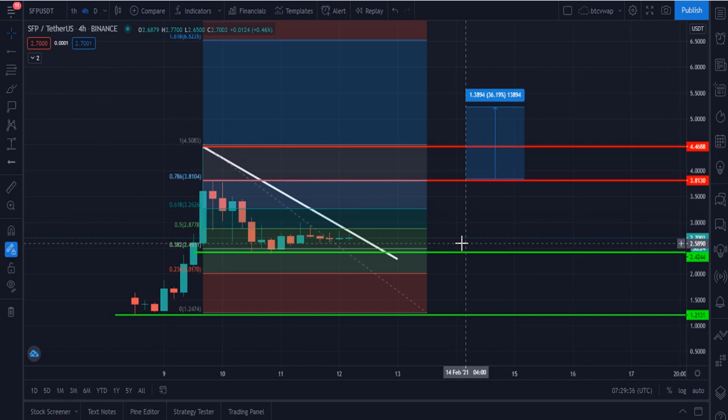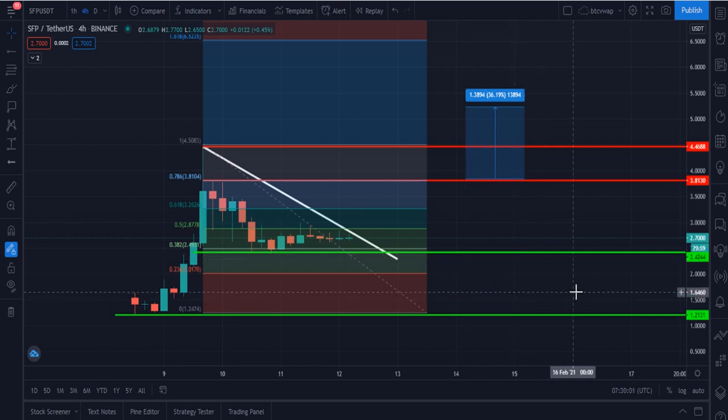Friends, cryptocurrency is very risky. If you want to hold or if you want to buy a SafePal token, then invest, buy or trade at your own risk. This is not financial or investment advice. This is just my technical knowledge that I am sharing with you. I will not be responsible for any of your losses. Do your own research before buying this token.